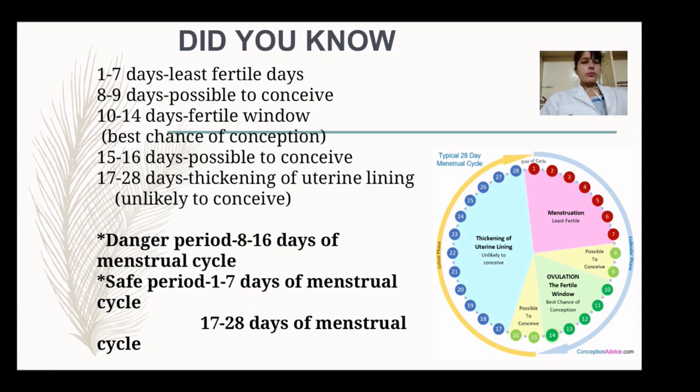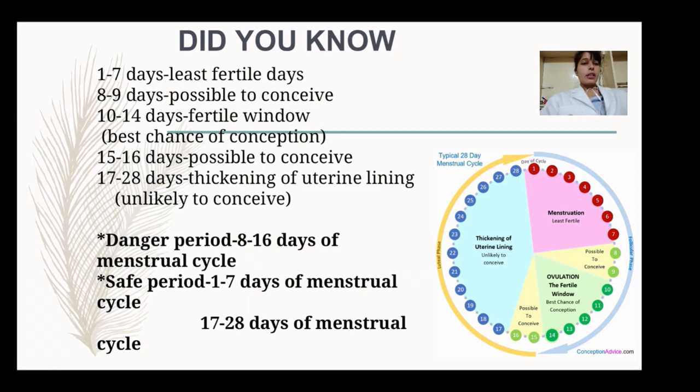Now, the danger and safe periods in the menstruation cycle. So what will be the danger period? Days 8 to 16 of the menstruation cycle, when we are near ovulation, before ovulation and after ovulation, are known as the danger period. Why? Because if a couple is having sexual intercourse at that time, there are more chances of getting pregnant. So these days are known as the danger period of the menstruation cycle.